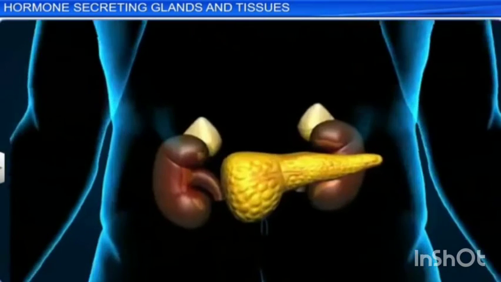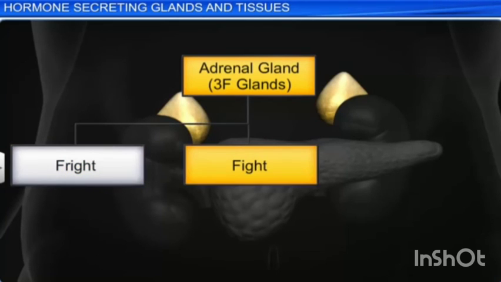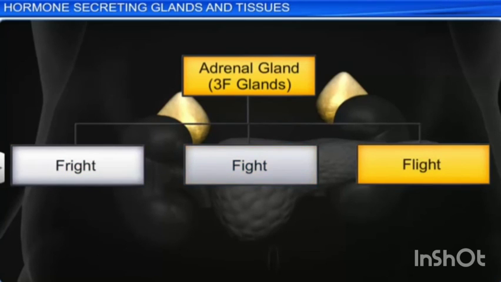The adrenal medulla secretes the hormones adrenaline and noradrenaline and they are referred to as 3F hormones. 3F means flight, fight, and fright. I repeat, fight, flight, and fright.